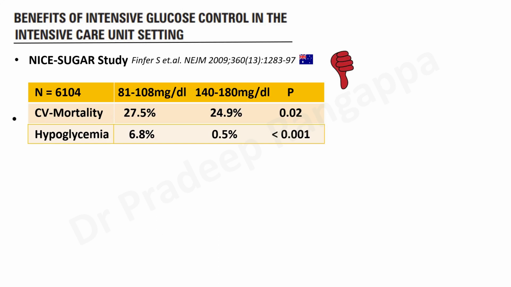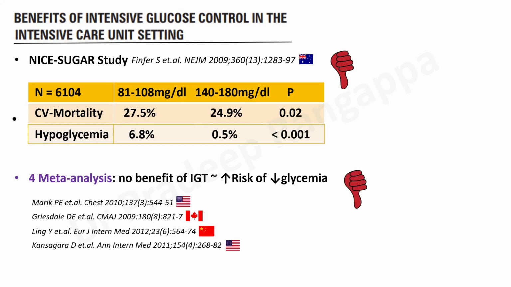That's why in ICU, most of you would be aware, we take 180 as a cutoff. So we wouldn't want sugars to go more than 180. 140 to 180 seems to be an acceptable range even today, based on this study and the subsequent studies which we'll talk about. Then there were 4 meta-analyses done to see whether we can reconcile to this sort of a hypothesis that intensive glucose therapy leads to increased mortality.